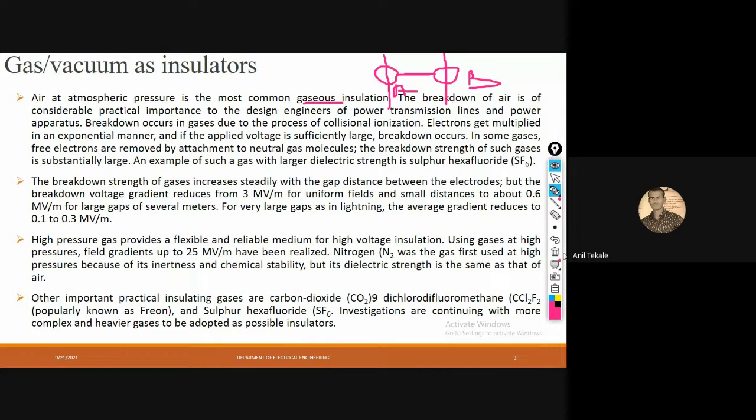So whenever engineers design a transmission line or power apparatus for laboratories, they should consider the breakdown of air, because it has that much practical importance.